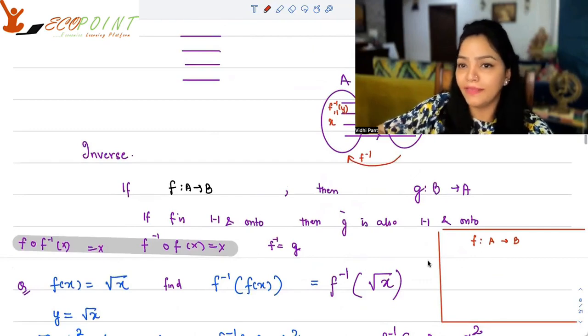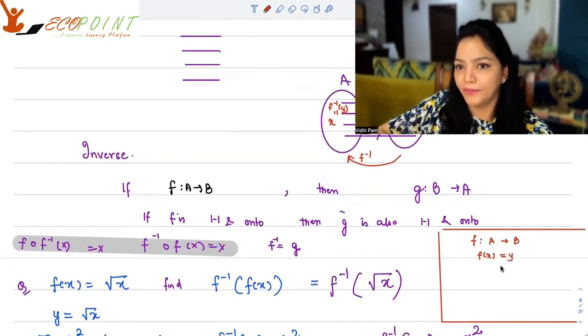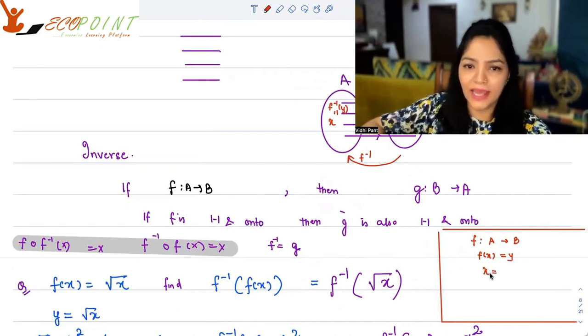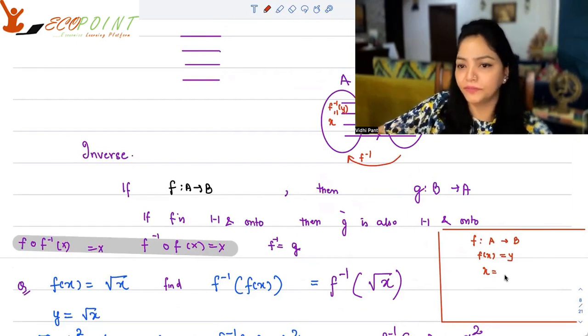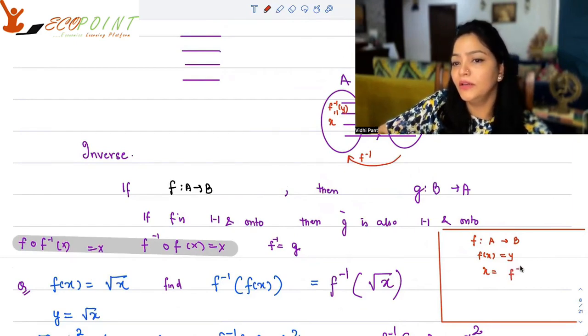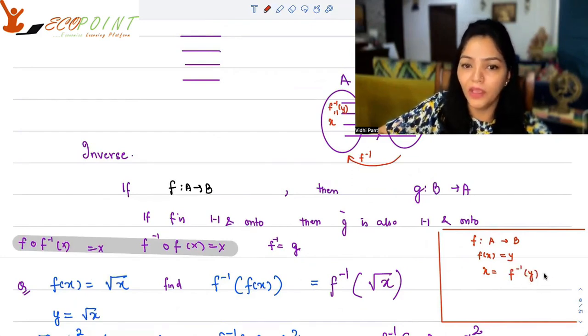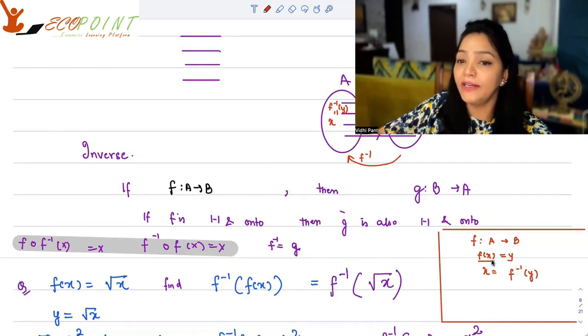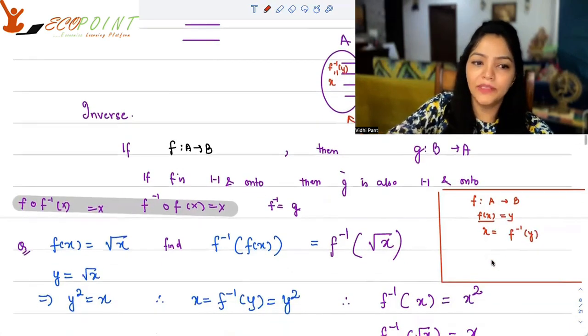So that means that some x will be equal to f inverse y. How can I get this representation? You have f(x) equals y. Now, if the scenario is in your favor and the inverse exists, x could be written as f inverse y. So how do you practically find it? Put the formula of f(x), whatever you have, and try to find x in terms of y. That's what we will do here.